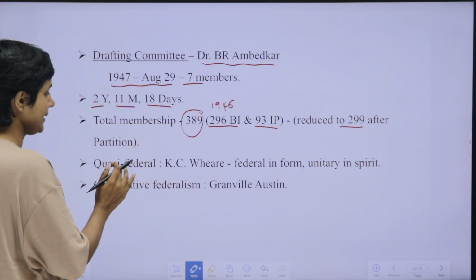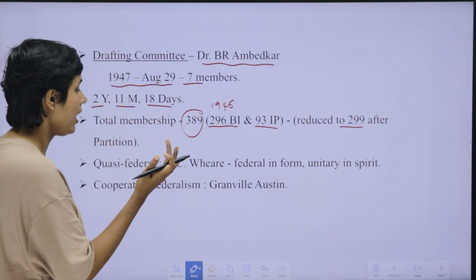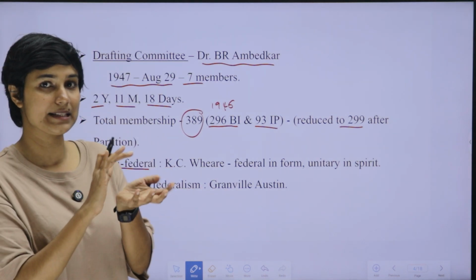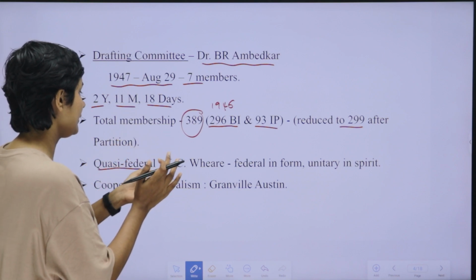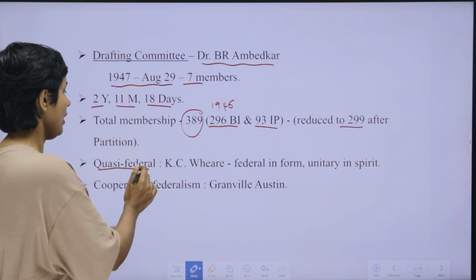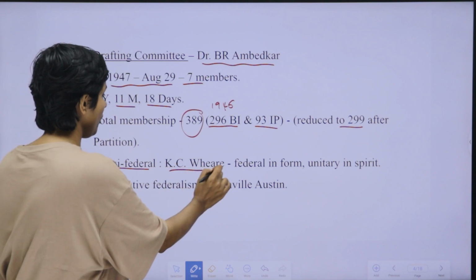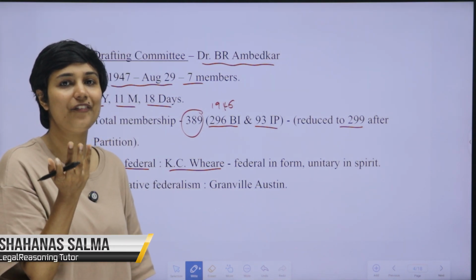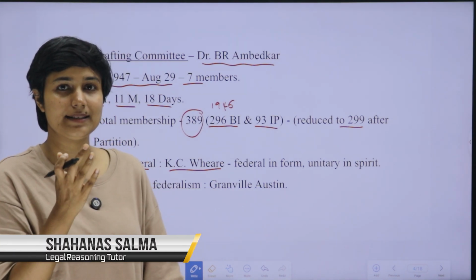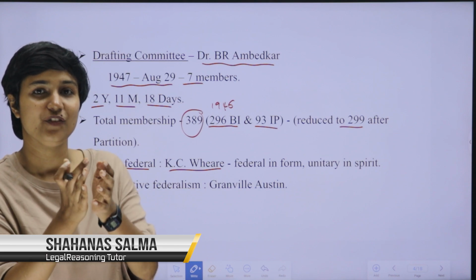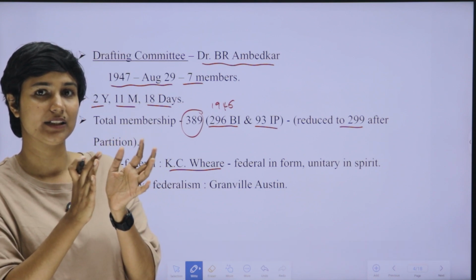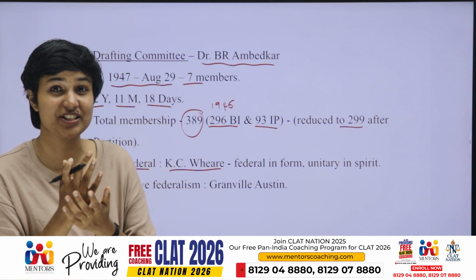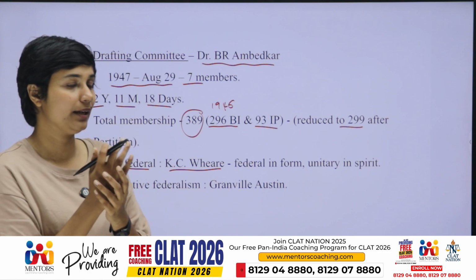Then our next point is, who called India's constitution quasi-federal? Quasi-federal means half federal, or having elements of both federalism and unitary features. So who called India's constitution quasi-federal? K.C. Wheare called India's constitution quasi-federal. There are many elements of federalism in India, like a division of power between the center and the state, but there are also some features of unitariness.